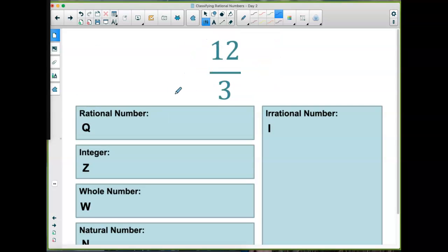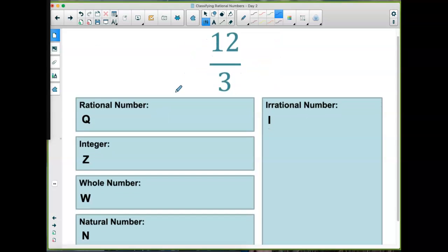Okay, here's the next one, 12/3. Now, sometimes you have to be careful with fractions. You have to look if you can simplify them. 12/3 does simplify to 4. So where would you put that?